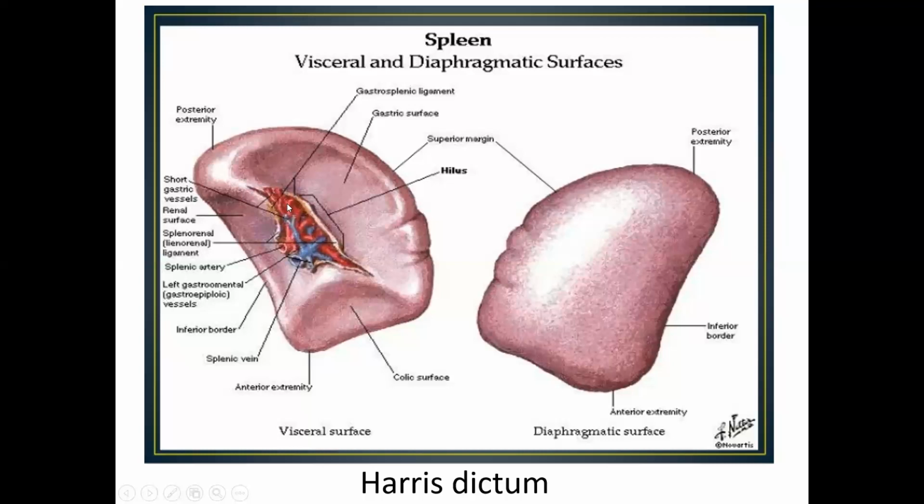Now you can also see the splenic artery dividing into multiple branches, but even before it enters the spleen, it gives off the short gastric branches, 4 to 6, and 1 gastroepiploic branch.